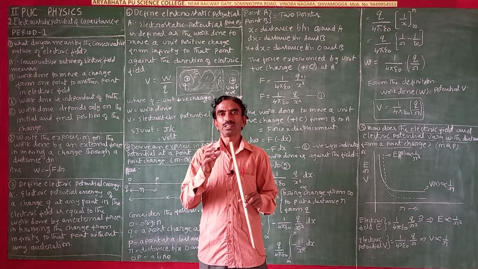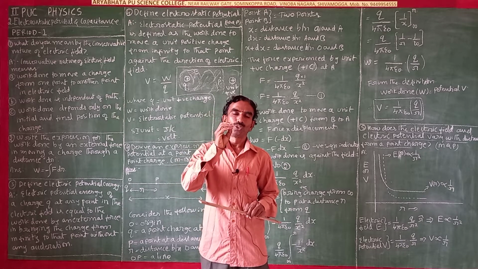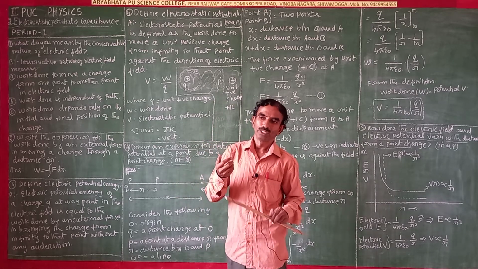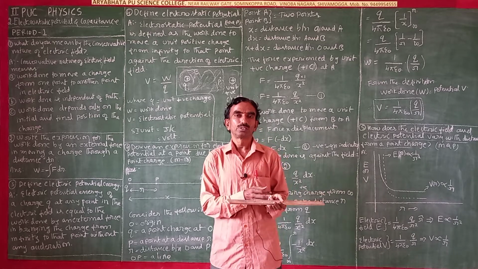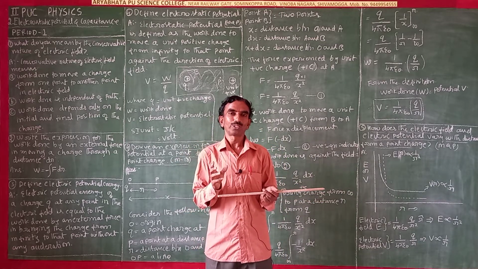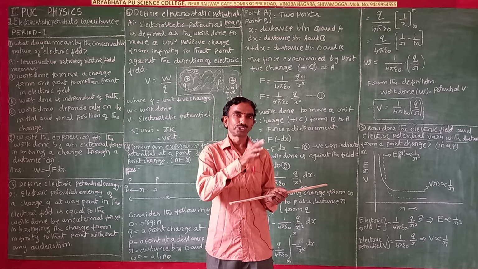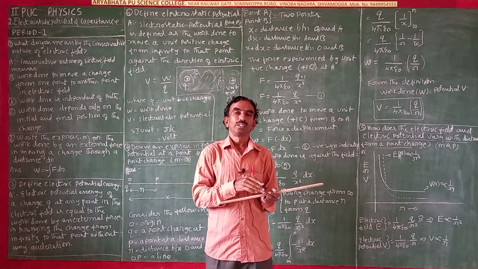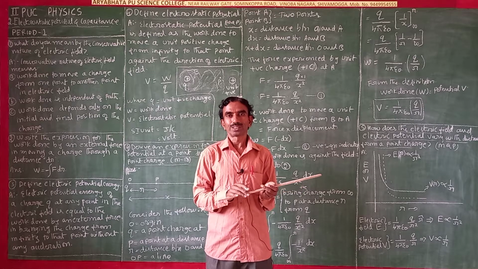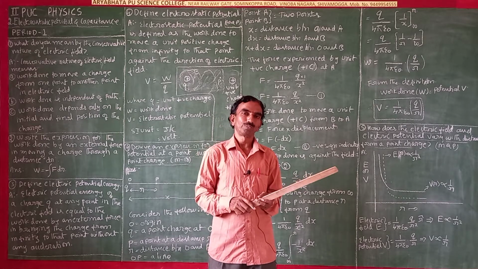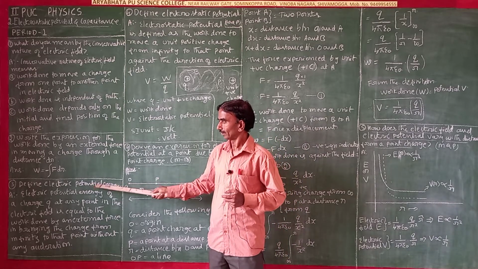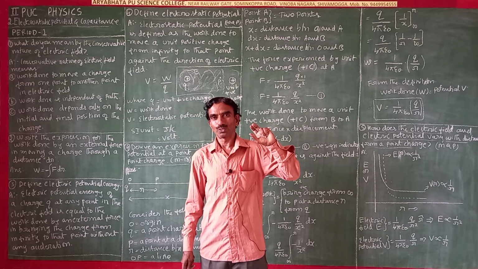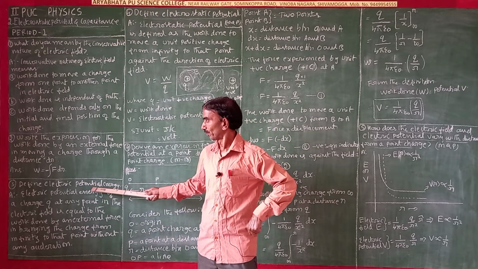You see, in the battery cell energy is stored. So that is potential energy. In a mobile battery, what you are seeing, if the charge becomes low, the mobile will not work. So what you are going to do, again you have to charge it. Charging means we have to store potential energy in a battery. So that is a good example for potential energy. Electric potential energy means energy stored in a battery. In a battery energy is stored. So that is potential energy.